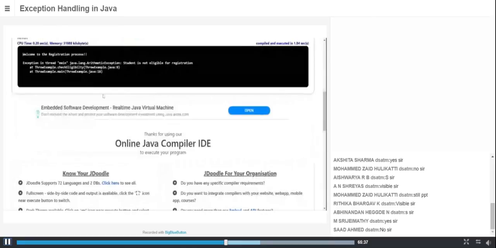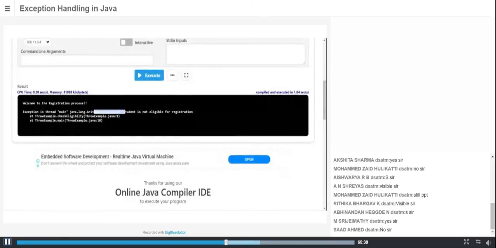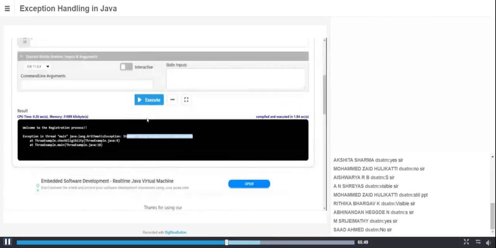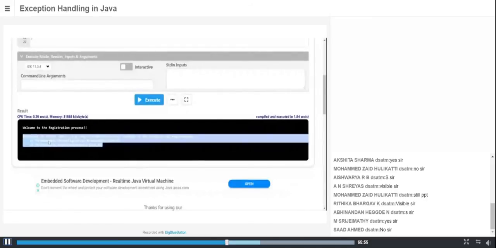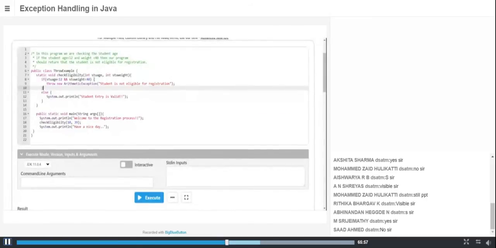See, that's why I have an exception which belongs to a method called checkEligibility, initiated through the main function. My exception error is "student is not at all eligible". You got it? So why is it an exception? Because we are just throwing an exception, we have not handled it. Handled means we need to write a catch statement. If you want to write a catch statement, you have to throw this exception in a catch block.